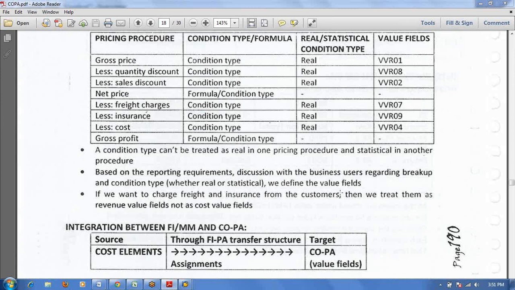Then when will ERL be hit, during settlement? No, at billing time. ERL will always hit at the time of billing only. But the COPA document will not be generated at that time. COPA will generate during settlement. Normally, if you implement make to order, that means the sales order is a cost object scenario. At the time of billing and delivery, no values will update in the COPA module.